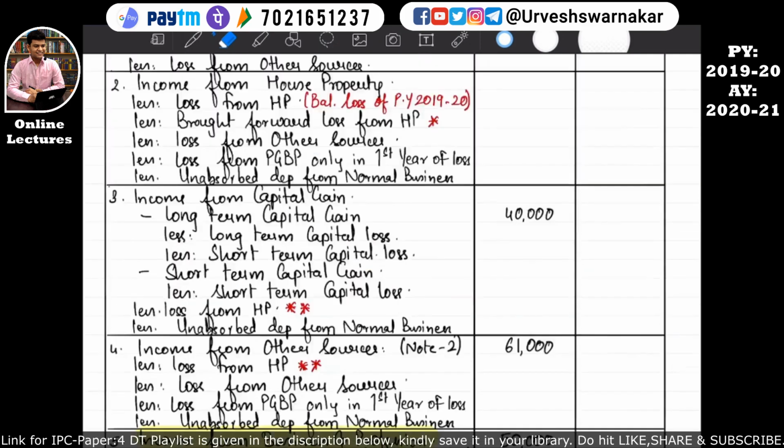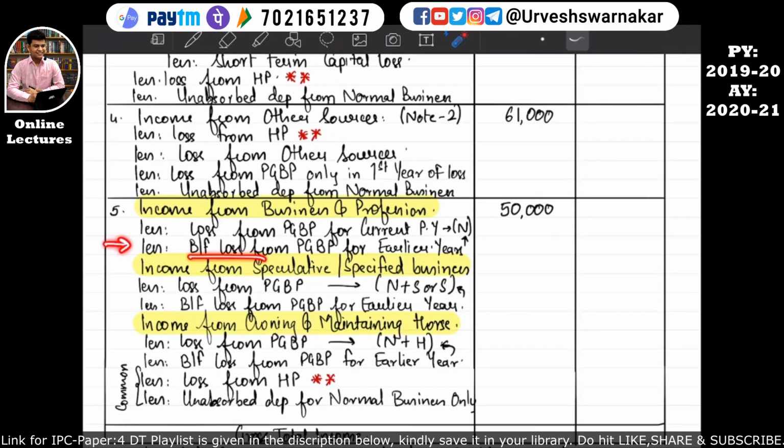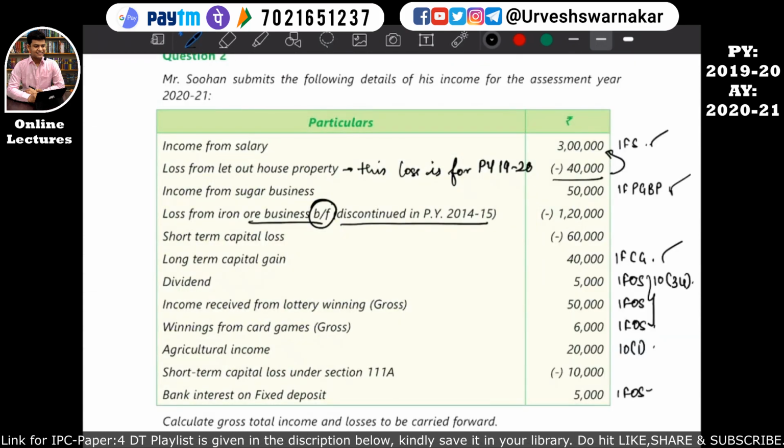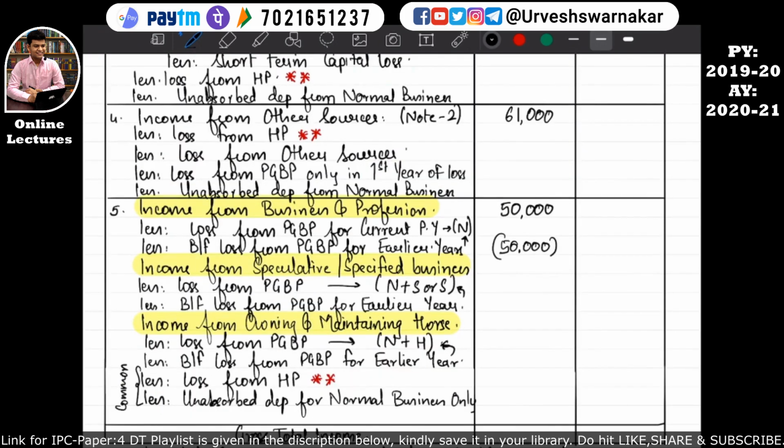So let's come back to our format notes. Brought forward losses from PGPP for earlier year. So basically we can set off that loss up to 50,000, because the entire loss is of 1,20,000, but the income from PGPP was only 50,000. But if such losses were not brought forward and were of the previous year only, then they could have been set off against other heads of income. So that's what we have studied in the format also.